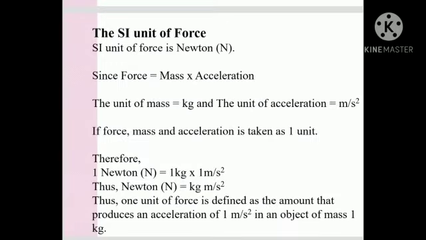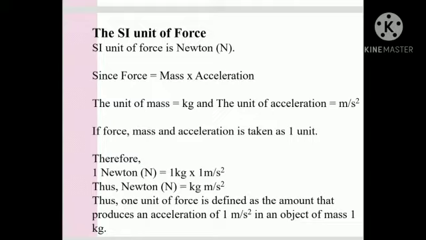The SI unit of force is Newton. Since force equals mass into acceleration, the unit of mass is kg and the unit of acceleration is meter per second square. If force, mass and acceleration are taken as one unit, we get 1 Newton equals 1 kg into 1 meter per second square.